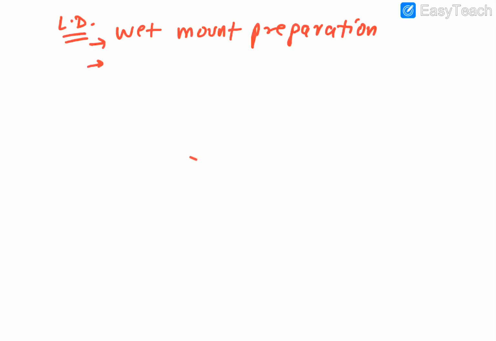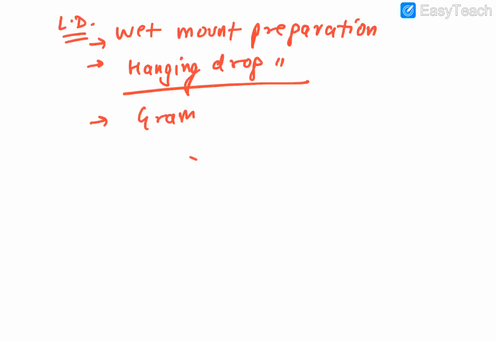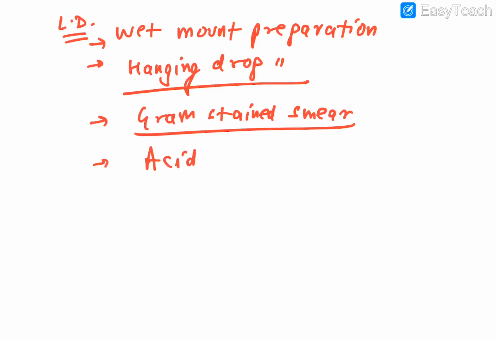Fine. Then I have told you it is better to go for hanging drop preparation. You can demonstrate the darting motility of the Vibrio by this particular one. Then obviously you can go for gram stained smears. In that also you can find Vibrio bacteria or some other organisms like Candida, which can also be seen.